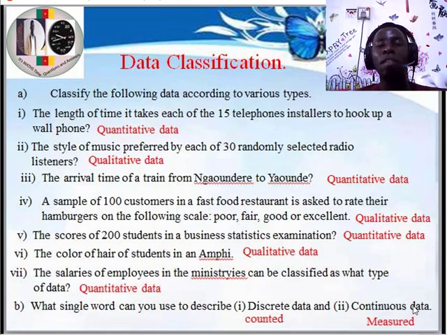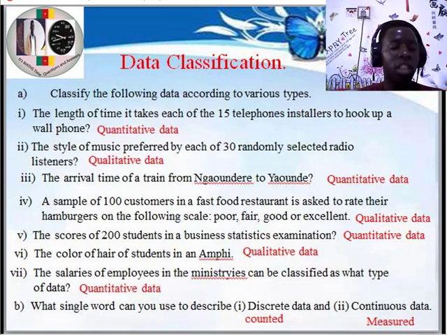In part 3 of ECN 228 today, we are going to discuss the types of data, how we can classify data. Before we dive into the question proper, I want to give you an overview of the type of data we'll be dealing with. So in today's video, we'll be talking about two types of data: the quantitative and the qualitative data.